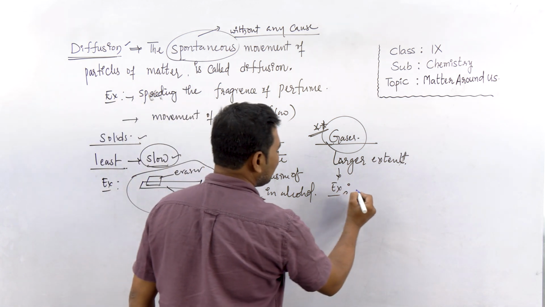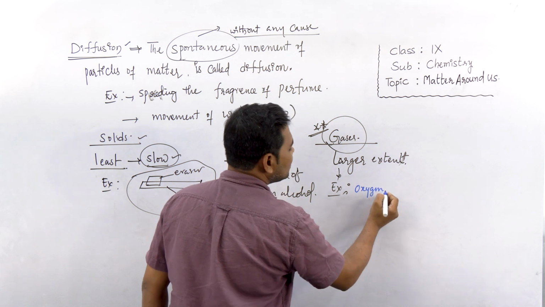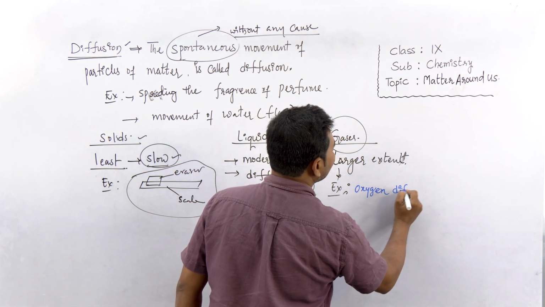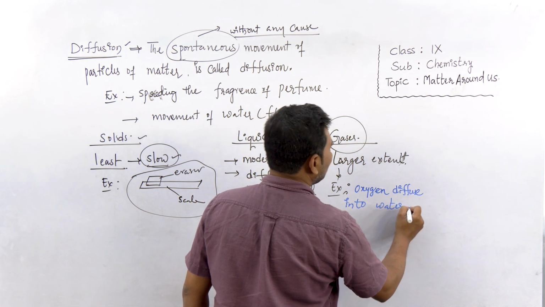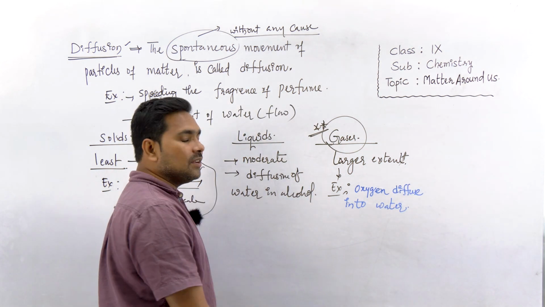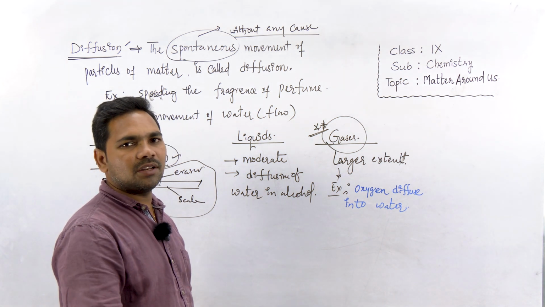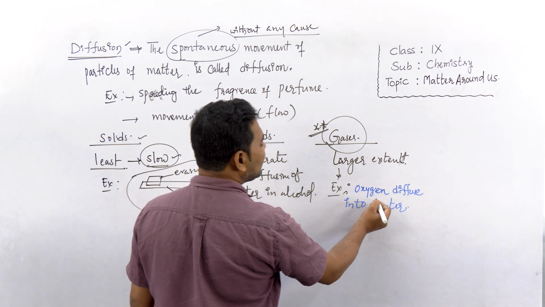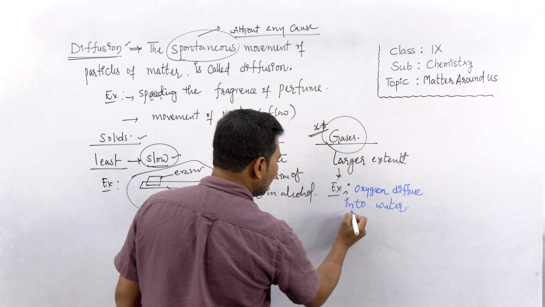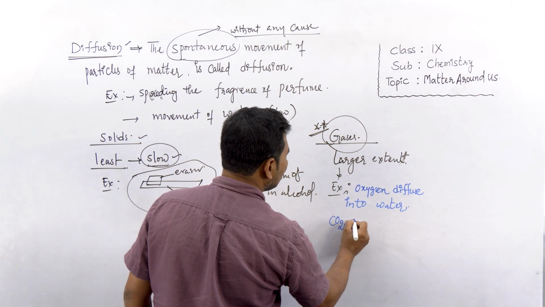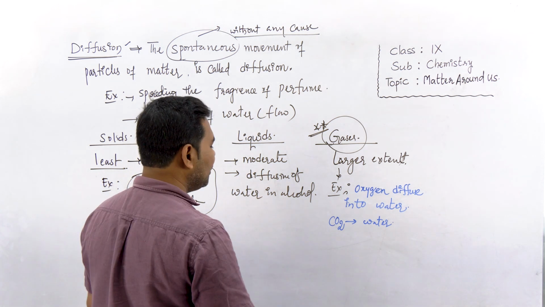Diffusion of gases. Example, let us see O2 gas, oxygen diffuses into water, right? In water bodies, the aquatic animals and plants, the animals present in water, they need oxygen, and they get oxygen which is diffused into the water from the surroundings, right? Next, carbon dioxide, CO2 diffuses into water. Carbon dioxide is also a gas that diffuses into water.